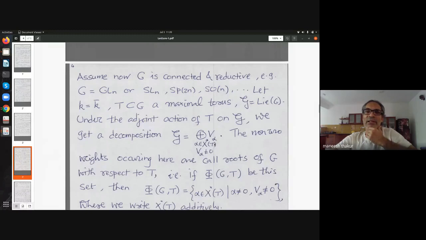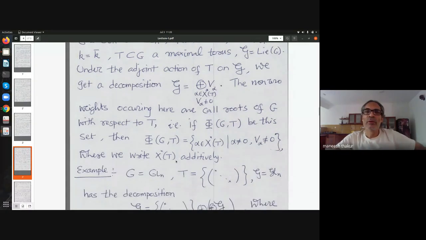So these are eigen characters, so to say. Those eigen characters which are non-trivial here are called roots of the group. By definition, I am looking at the non-trivial ones which occur here. Those are called the roots of G with respect to T.